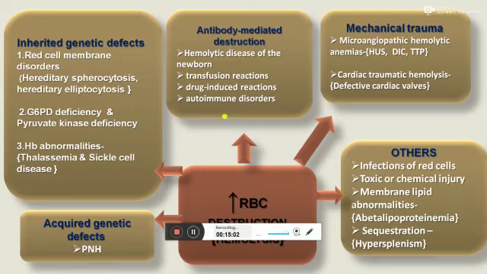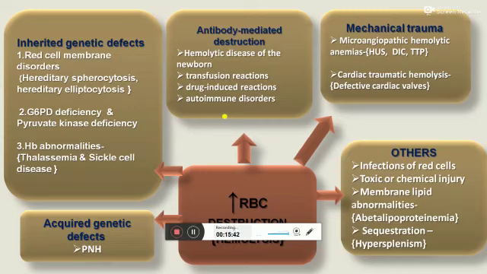First cause is inherited genetic defect. Included are red cell membrane disorders, including hereditary spherocytosis and hereditary elliptocytosis. Second is enzyme deficiency like G6PD deficiency and pyruvate kinase deficiency. Third is hemoglobin abnormalities like thalassemia and sickle cell anemia. Second is acquired genetic defect like in paroxysmal nocturnal hemoglobinuria, PNH. Third is antibody-mediated destruction of RBC in hemolytic disease of newborn, blood transfusion reactions, drug-induced reactions, and autoimmune disorders.